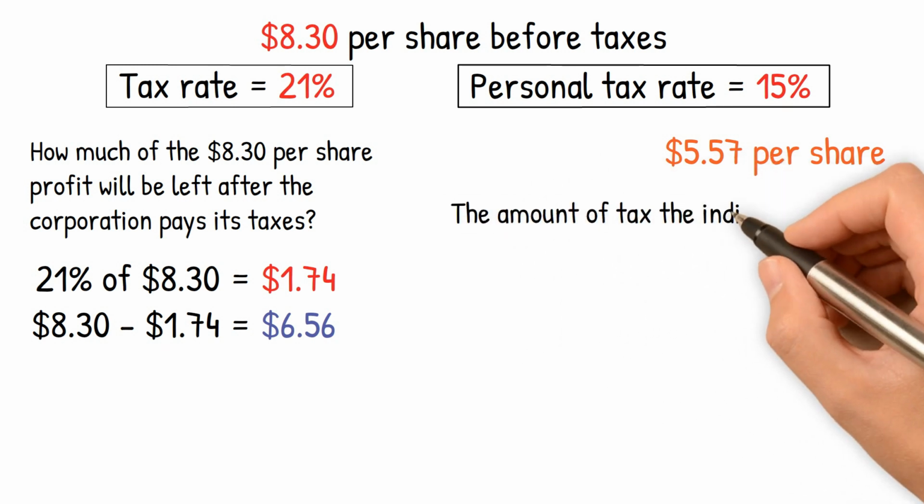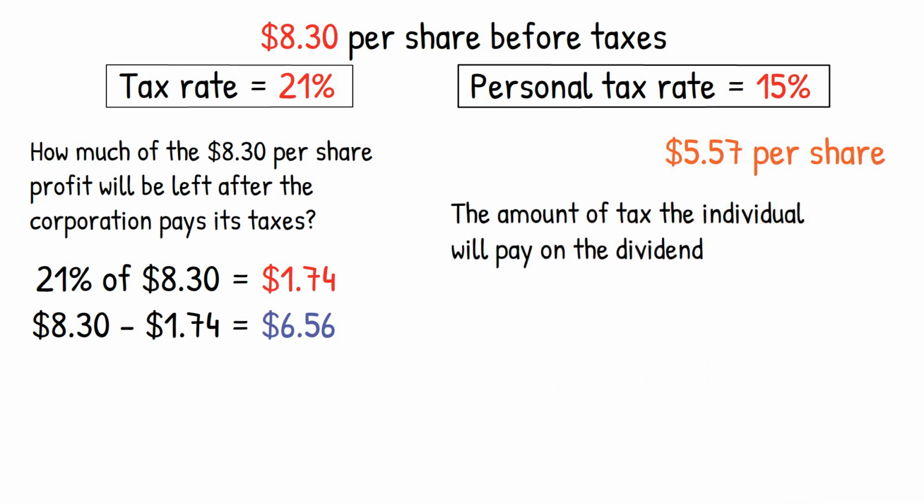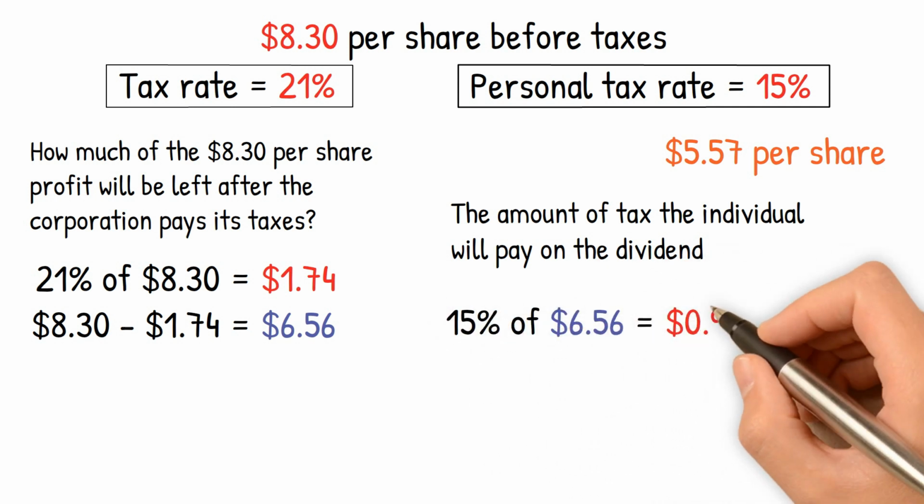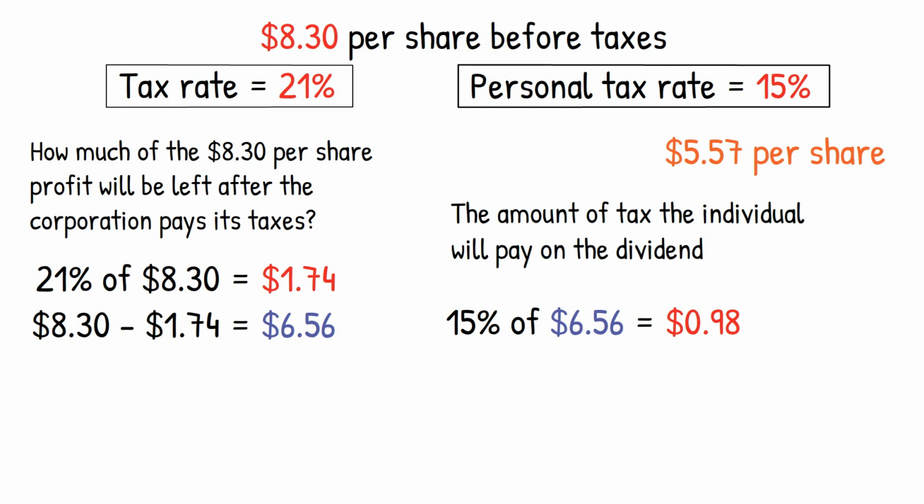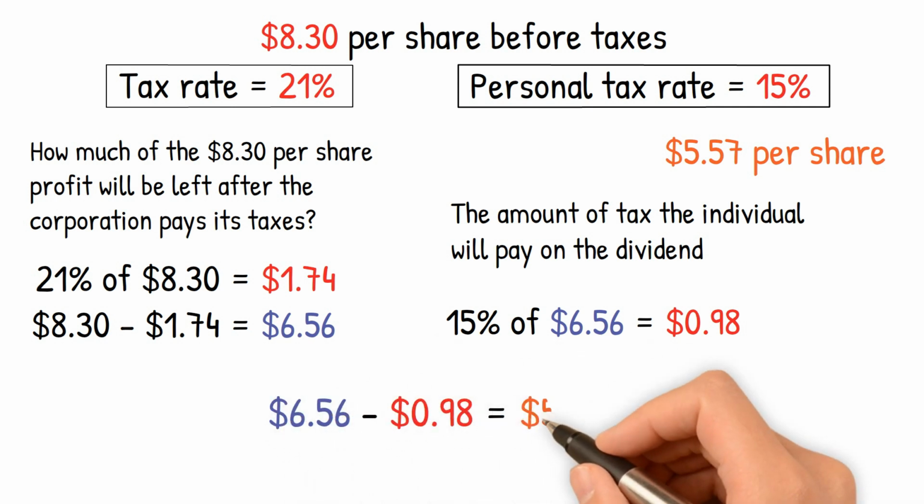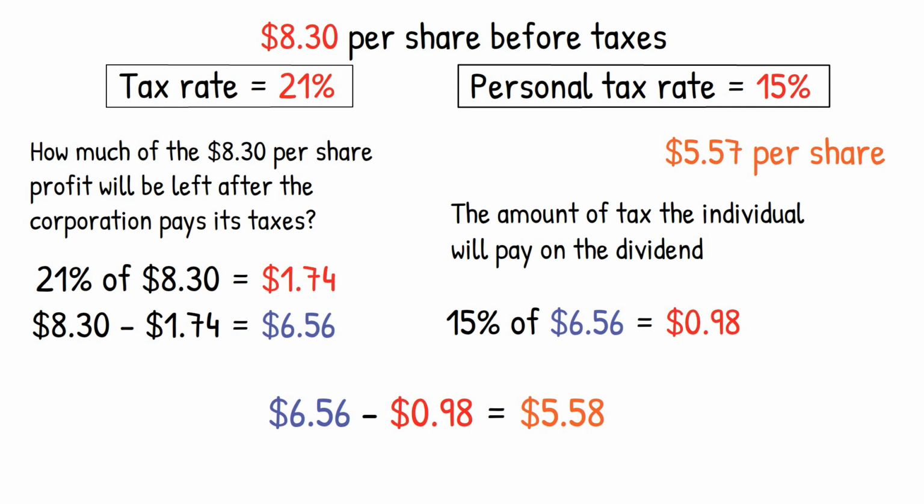Next, we need to calculate the amount of tax the individual will pay on the dividend. The personal tax rate on dividends in our assumption is 15%, so the individual will pay 15% of the $6.56 dividend, which is 98 cents. Finally, we need to subtract the tax paid on the dividend from the dividend amount to get the after-tax amount. The after-tax amount is $6.56 minus 98 cents, or $5.58.